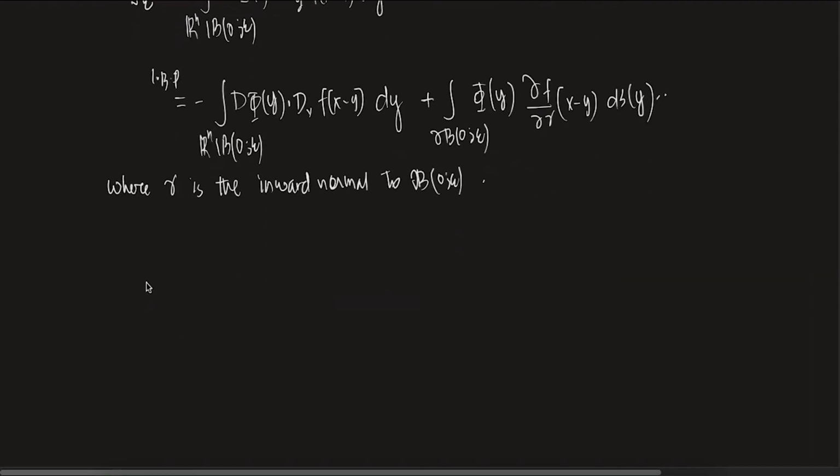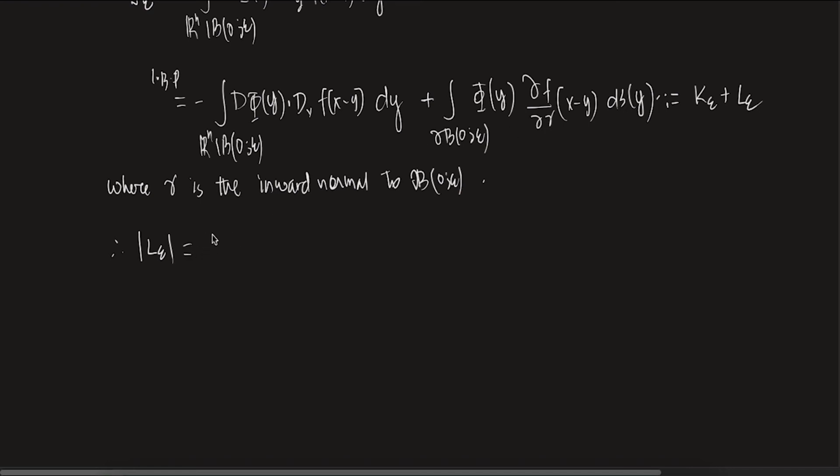Now let's write this particular thing as K epsilon and the next one as L epsilon. This is K epsilon, this is L epsilon. Now therefore, mod L epsilon, let's check, I am doing this part.